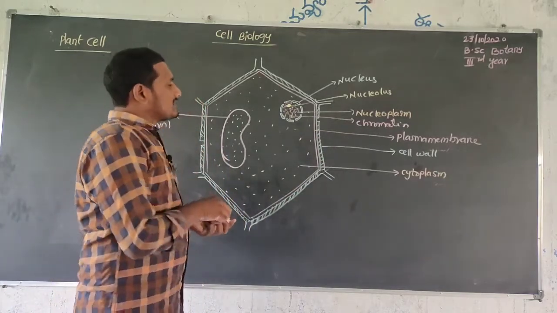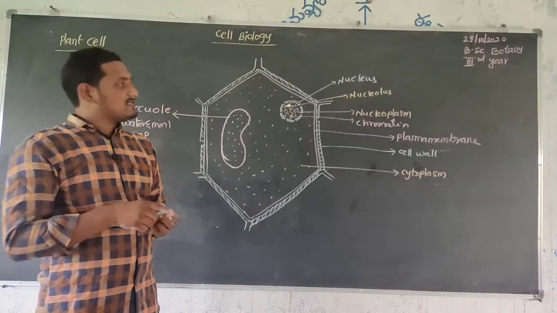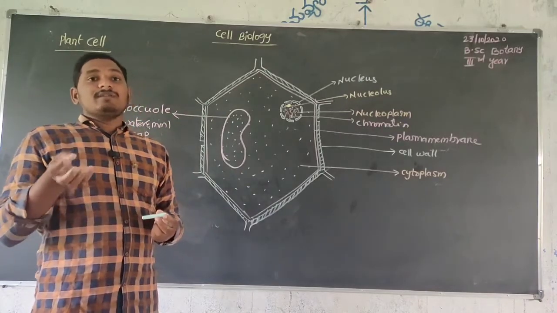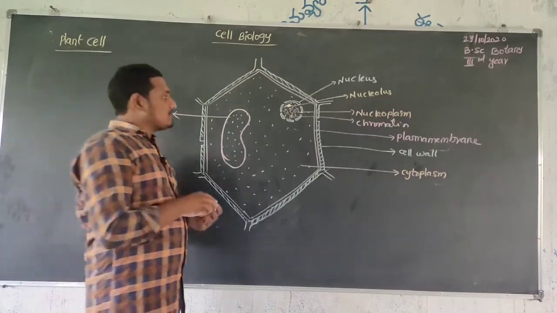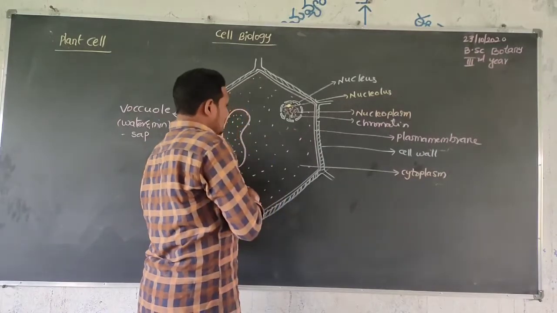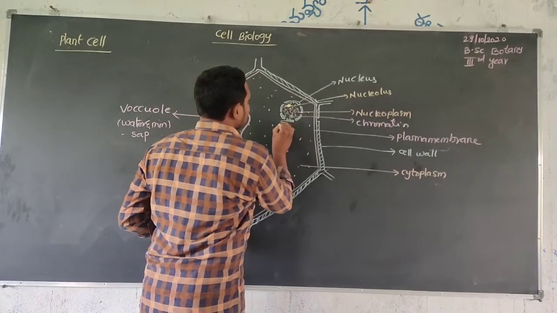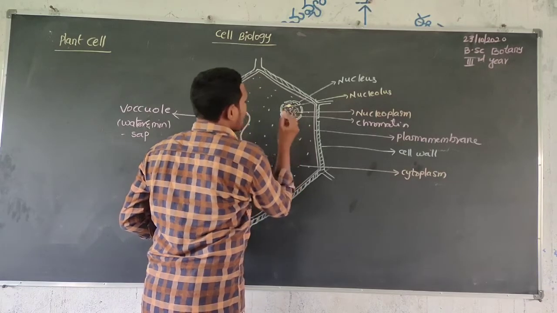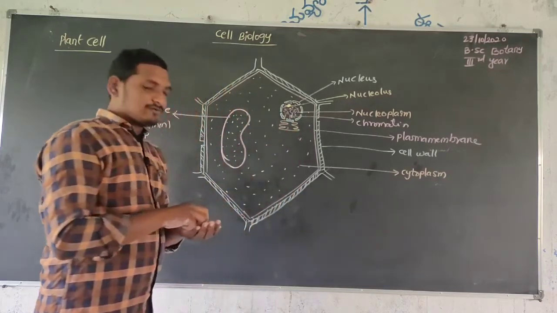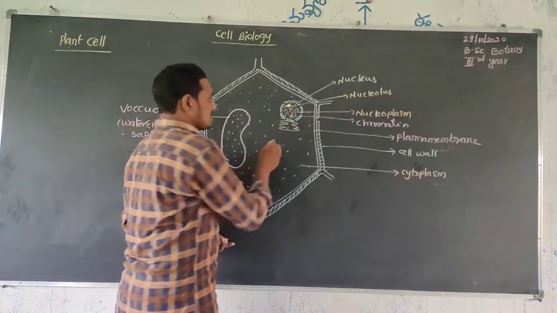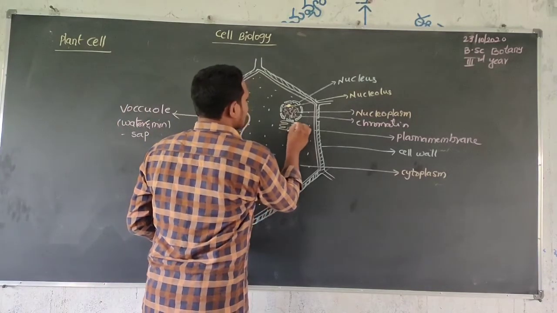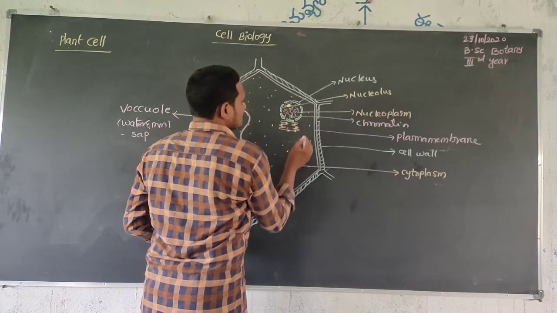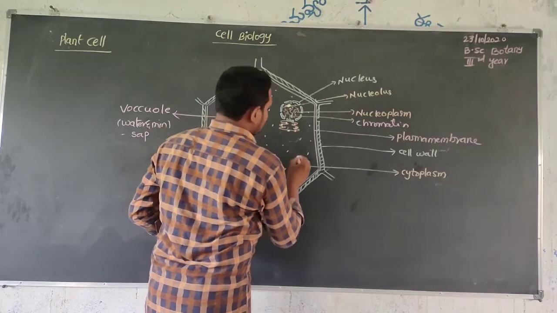Next, the endoplasmic reticulum is observed, nearly attached to the nucleus. This is the endoplasmic reticulum, which contains ribosomes on the surface. So this is rough endoplasmic reticulum.